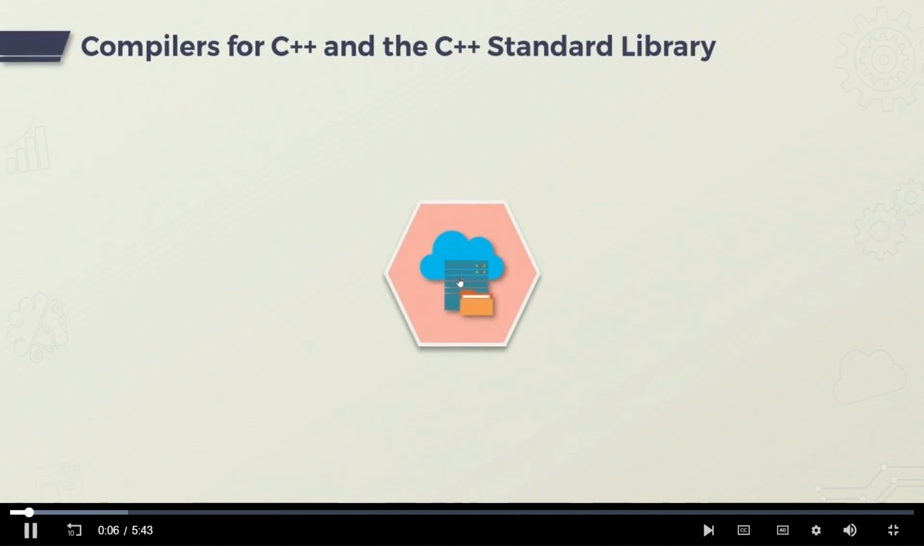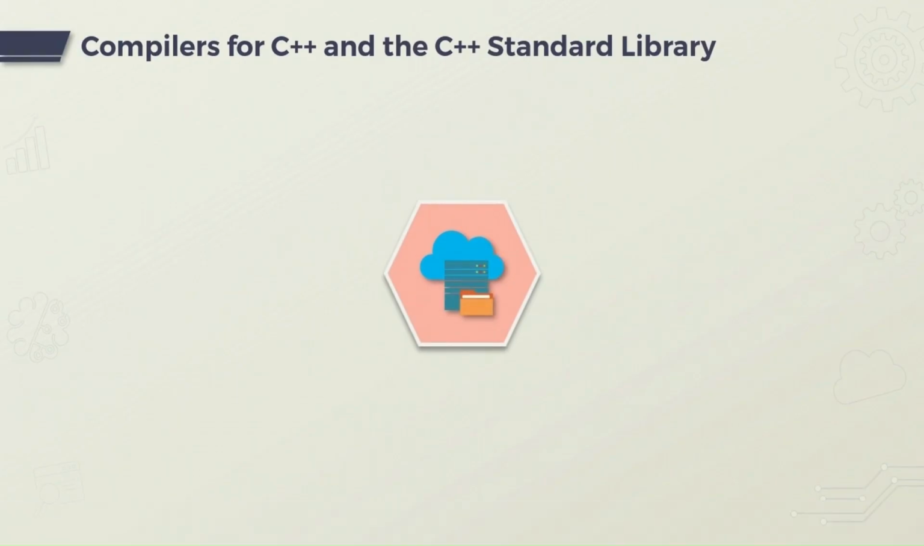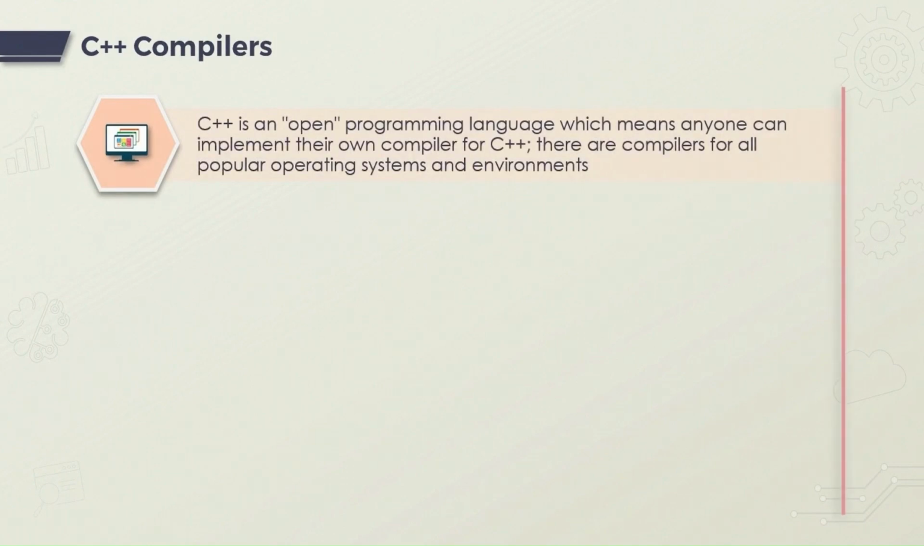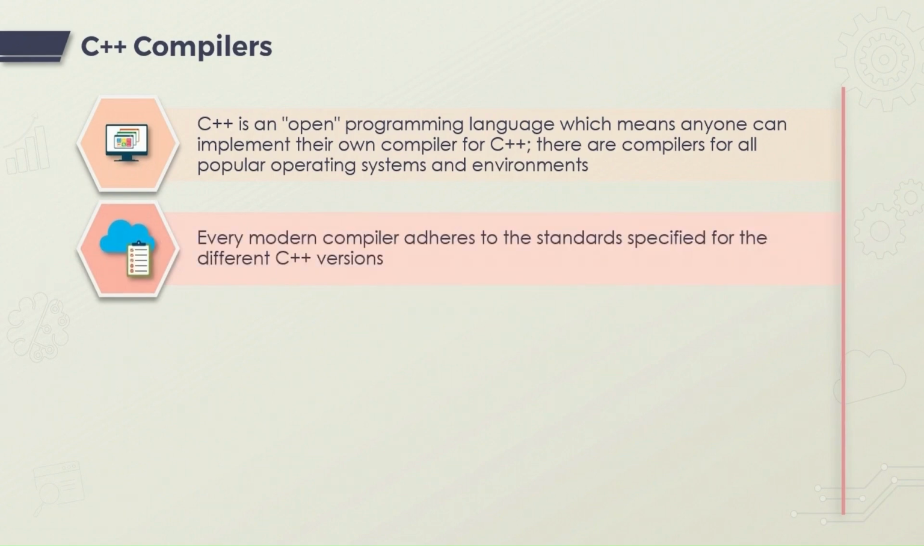By this point, we have a good idea of the underlying philosophy behind C++ as well as its differences from C. Now let's turn our attention to the topic of C++ compilers. C++ is what is known as an open programming language, which means that anyone can implement their own compiler for C++. All that matters is how closely the compiler complies with the C++ standard. Consequently, there are compilers for pretty much all popular operating systems and environments. Ideally, every modern compiler ought to adhere to all of the standards specified for the different C++ versions.